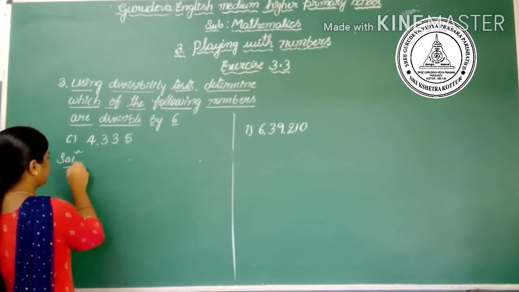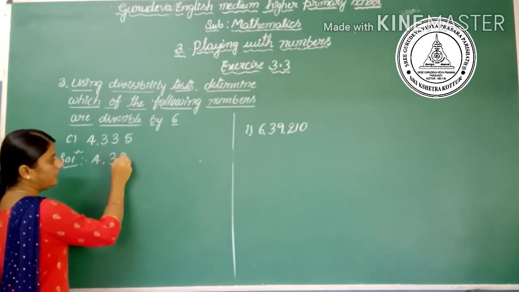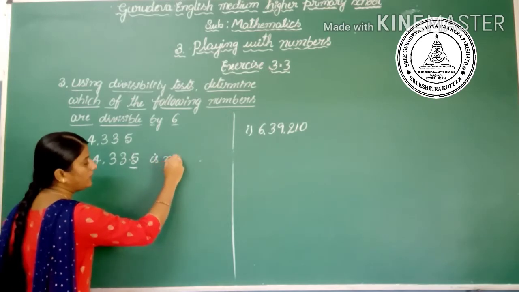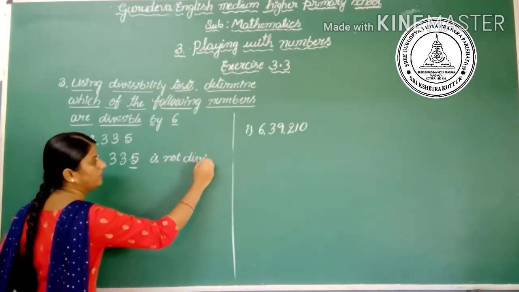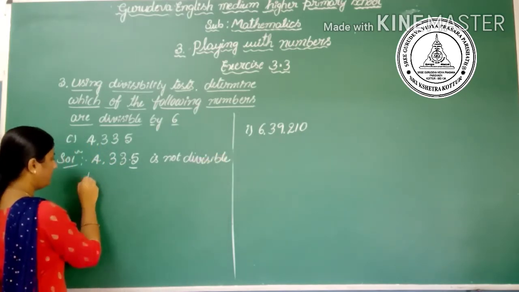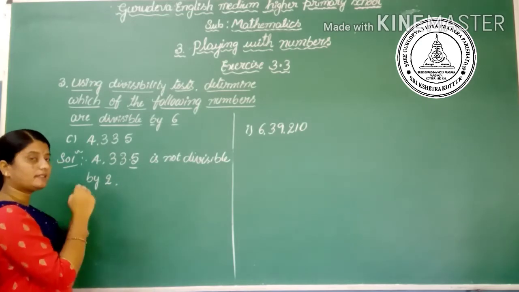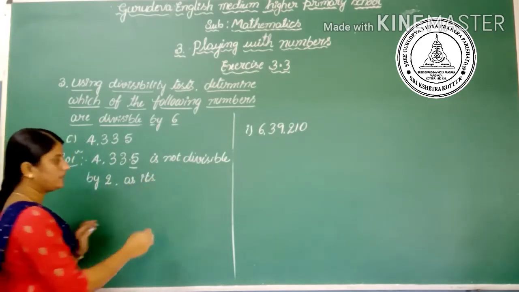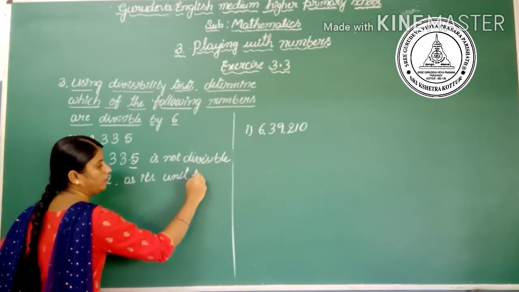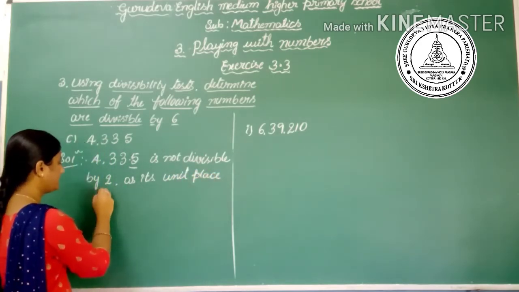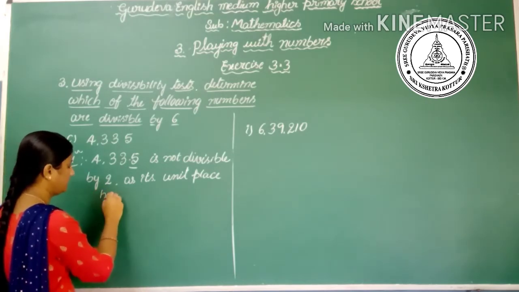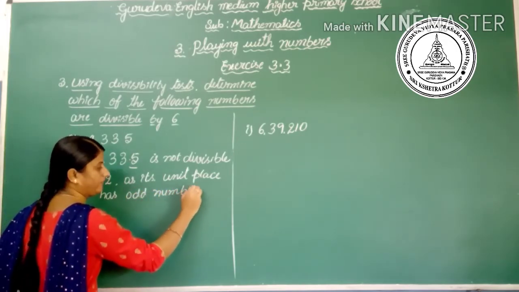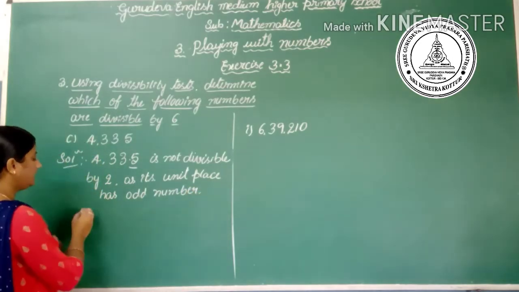Solution is, write the given number 4335 is not, underline the ones place, is not divisible by 2, as its unit place has an odd number. 5 is an odd number. Okay, then similarly for the 3.